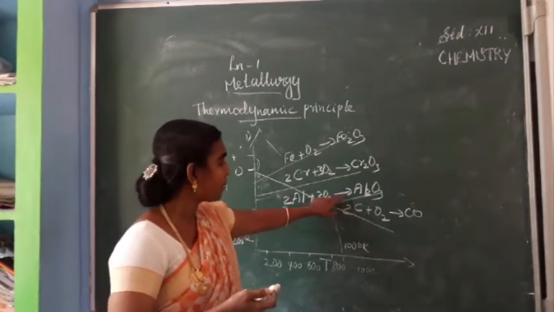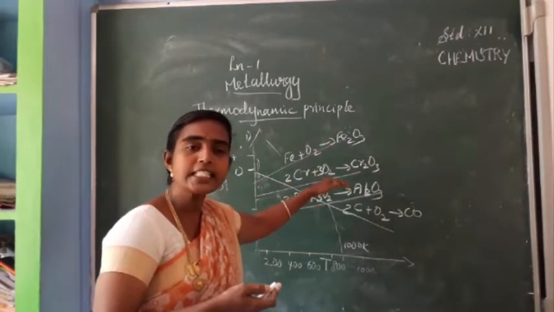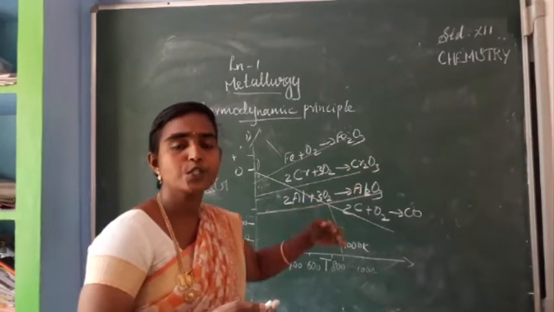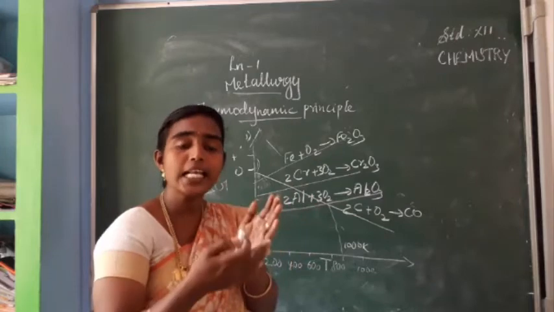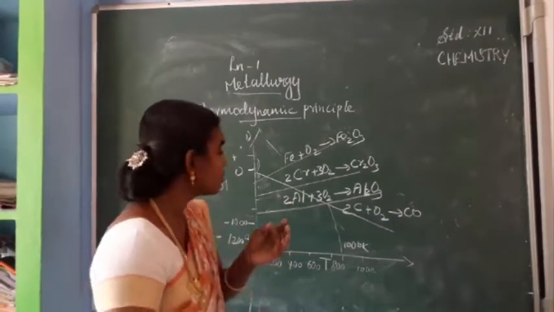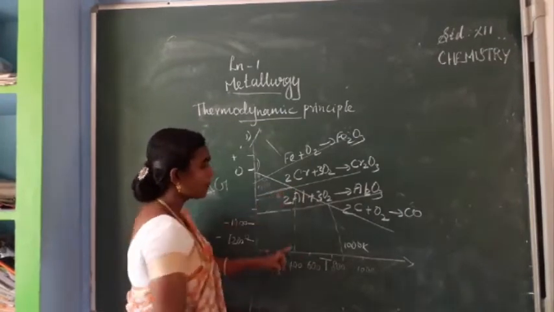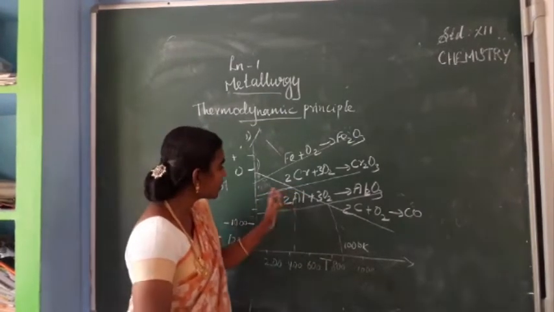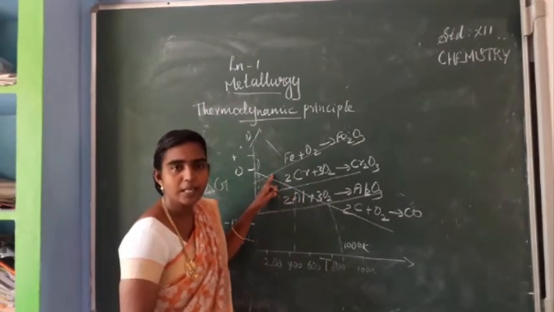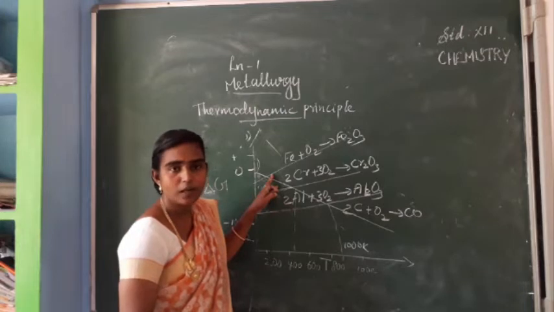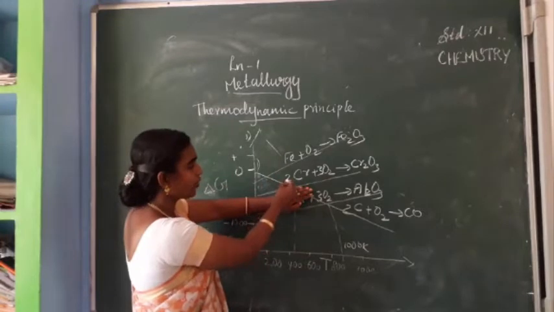The metal oxide formations in the upper part can be reduced by carbon, but only above 1000 Kelvin. When you look at chromic oxide, at maybe 400 Kelvin, below this temperature this line is just above the carbon line, so it is less stable and we cannot use carbon.